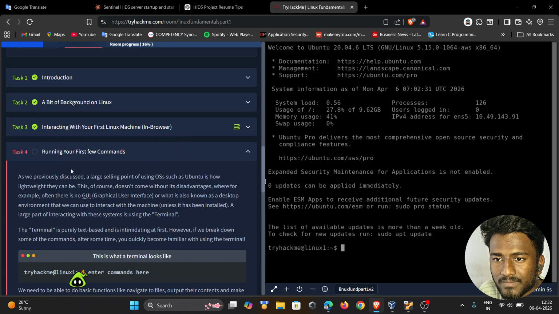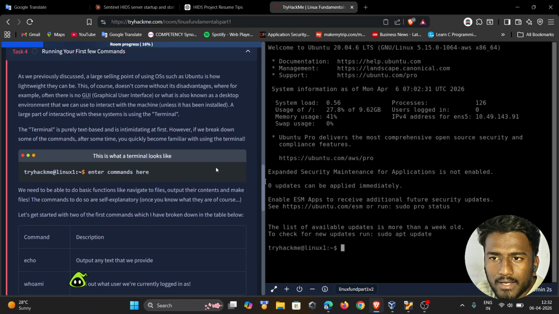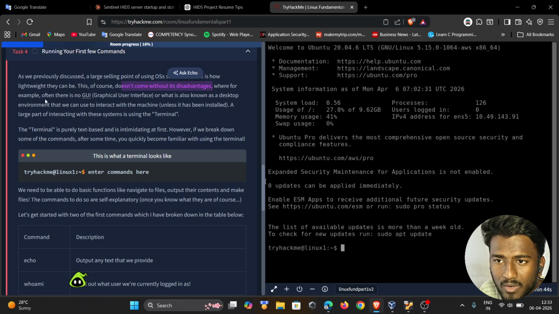So here is task 4. As we previously discussed, a large selling point of using an OS such as Ubuntu is how lightweight they can be. Yes, it is really lightweight, and of course this doesn't come without its disadvantages. For example, often there is no GUI, graphical user interface, also known as a desktop environment, that we can use to interact with the machine unless it has been installed. A large part of interacting with the system is using the terminal.